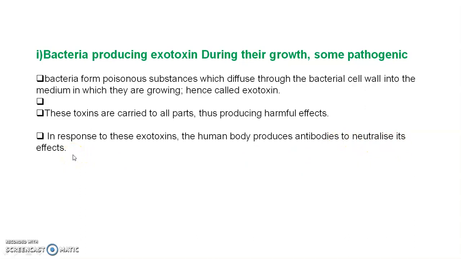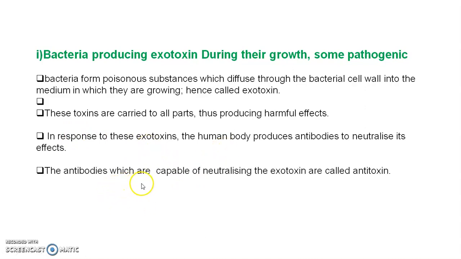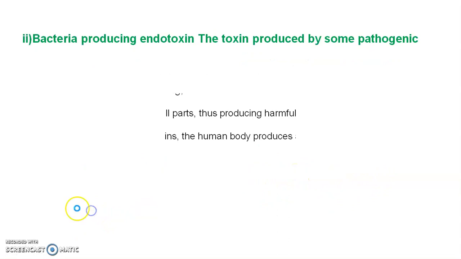If our body realizes that a foreign protein is present, it starts forming antibodies to neutralize that exotoxin. The antibodies capable of neutralizing exotoxins are called antitoxins.